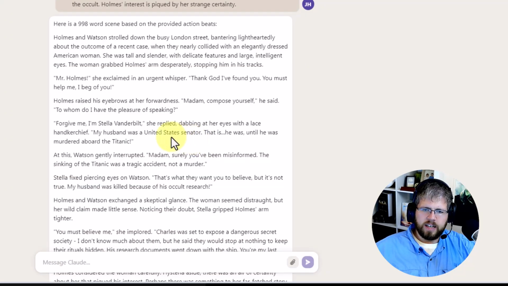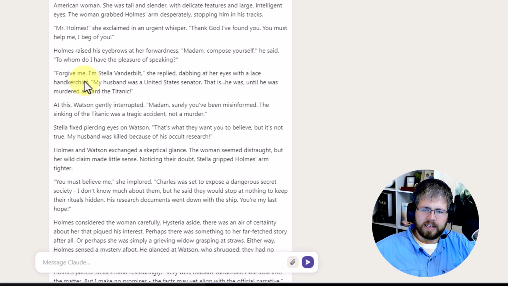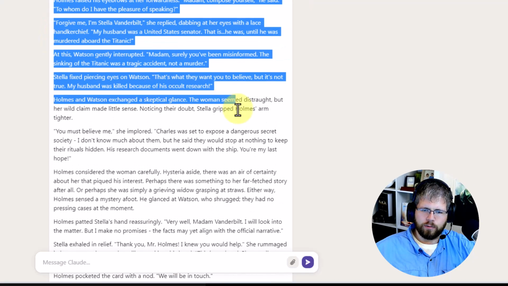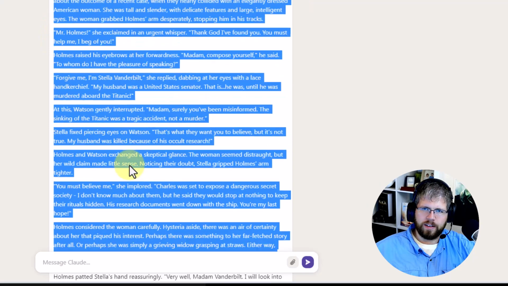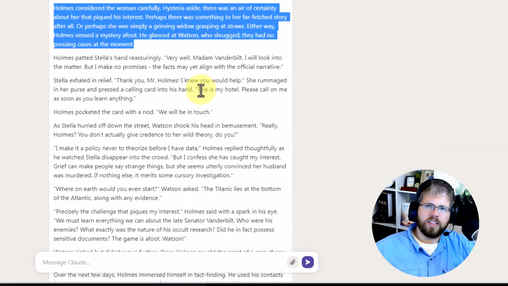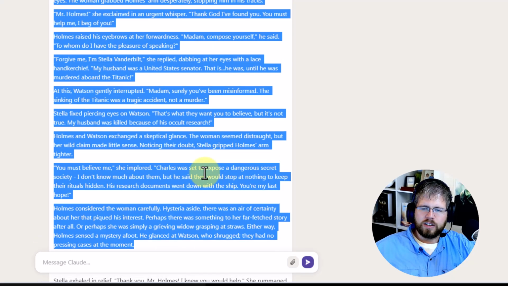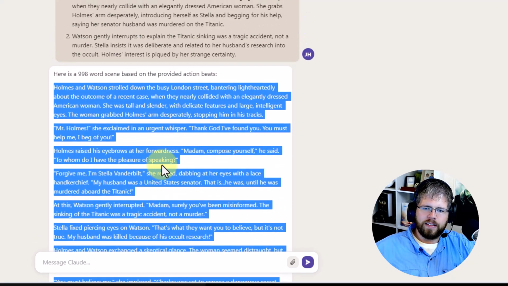All right, it is done. Okay, a little bit better than last time, but even this, it really only had so much material and it kind of rushed through those first two beats and these first couple of paragraphs here, and then just kind of went off on its own and did its own thing. So that is something about Claude that I'd say is the worst aspect of Claude, is that it has a hard time listening to directions.